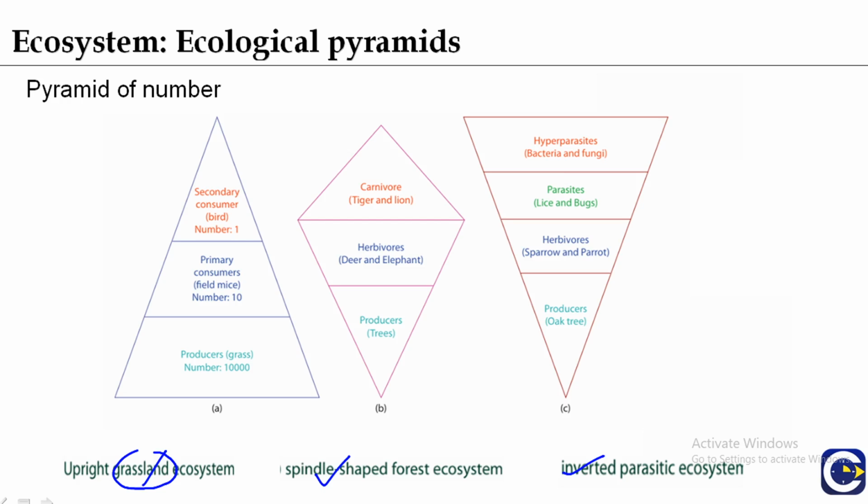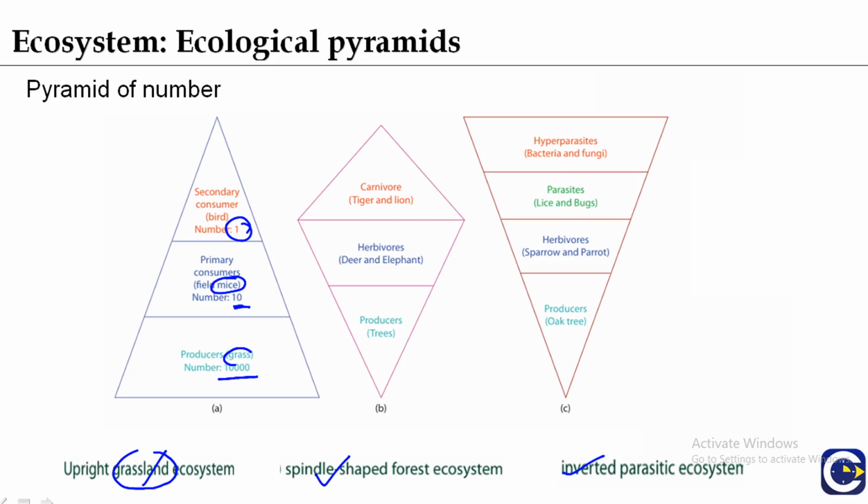Here the size of the organism increases with each trophic level, from the producer level to the top carnivore level, while their number decreases in the food chain. So you can see here the grass number is 10,000. The primary consumer, mice, the number is 10. The bird, the number is 1. So it is upright, the number is decreasing.